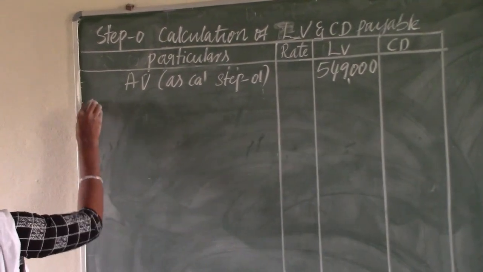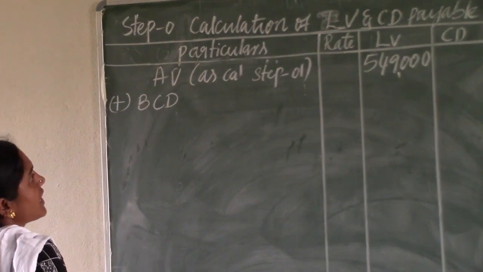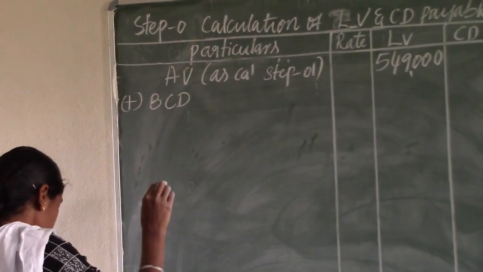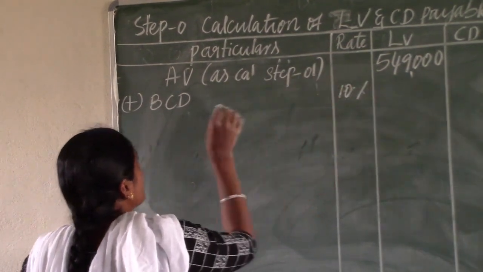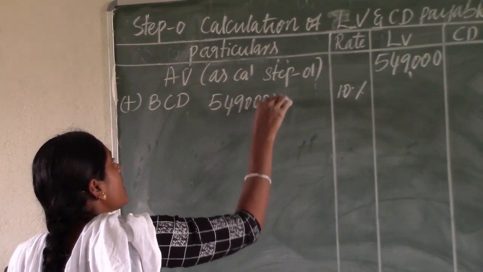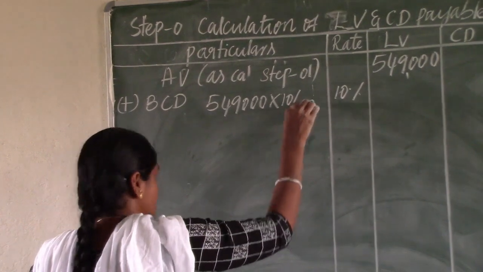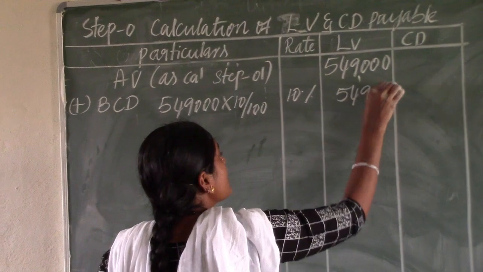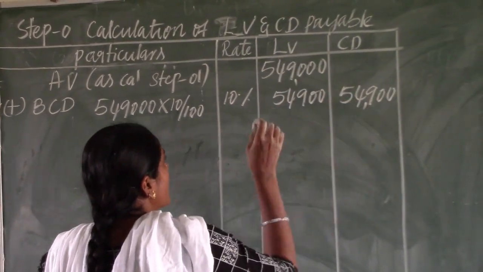On that value, we need to calculate BCD, basic custom duty. See, basic custom duty on the assessable value. BCD as given in the question is 10%. So BCD is 5,49,000 AV into the rate of BCD 10%, that is 54,900, which we need to write in both the value column as well as the duty payable column.